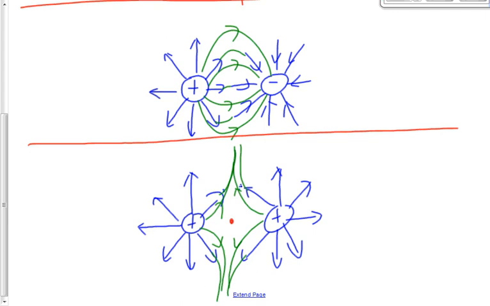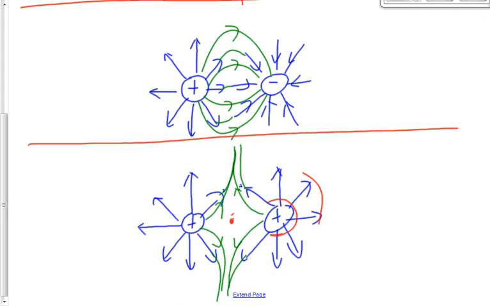The density of the field lines represents how strong the field is. Okay, the field lines are pretty close together right in here, so it's a strong field. They're further apart out here, so it's a weaker field. Right here, there are no field lines. The field strength at that point is 0.